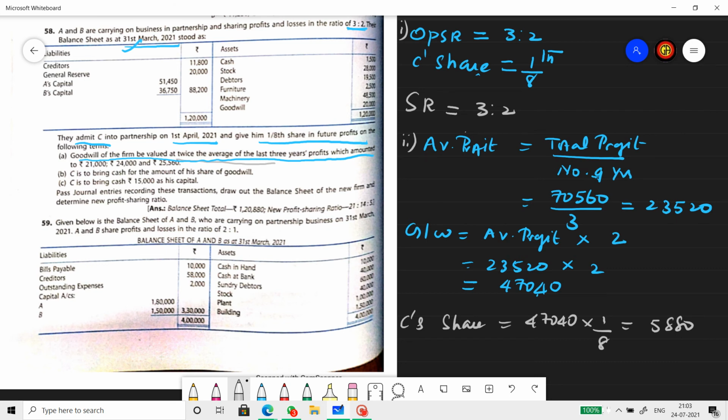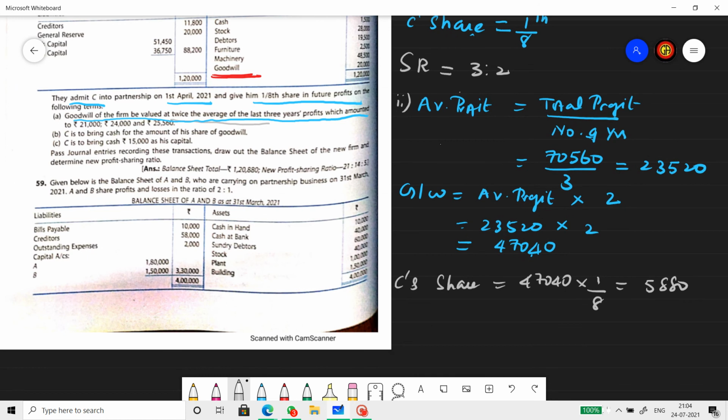Now, according to point B and point C, C is to bring cash for the amount of goodwill, and C is to bring 15,000 as his capital. Apart from that, there is already a goodwill in the book. So what should I do with that goodwill first, Ananya? It must be written off.